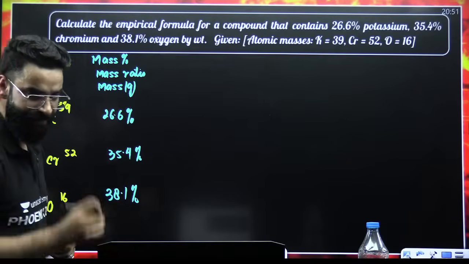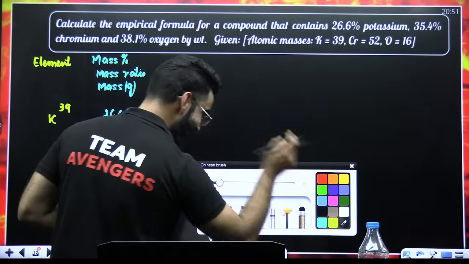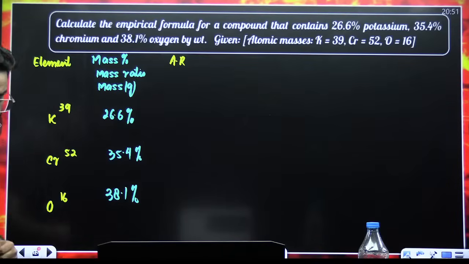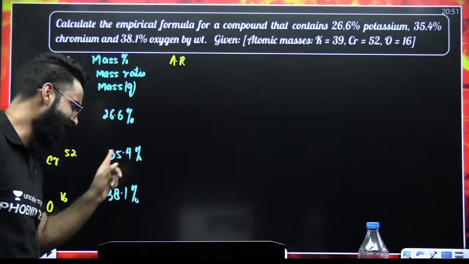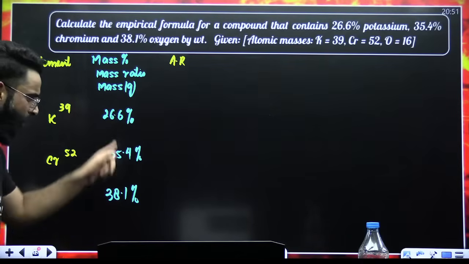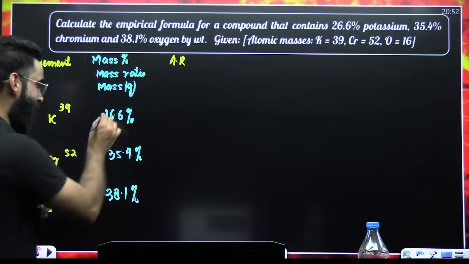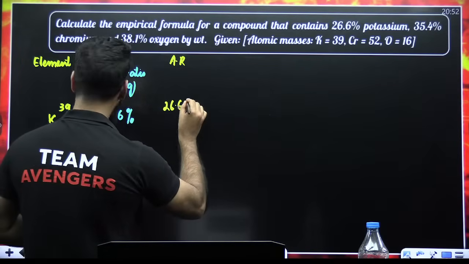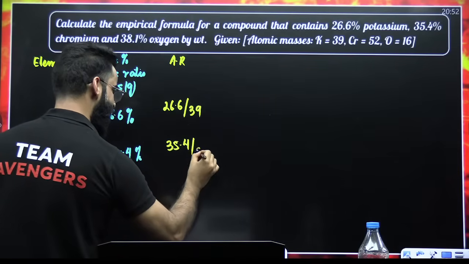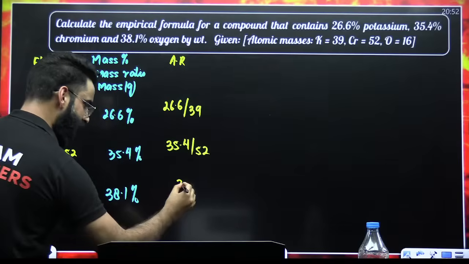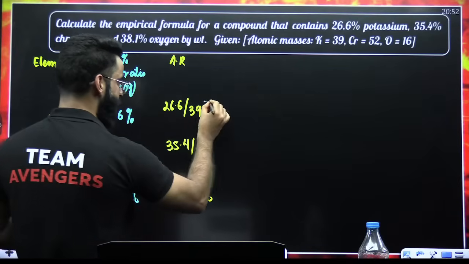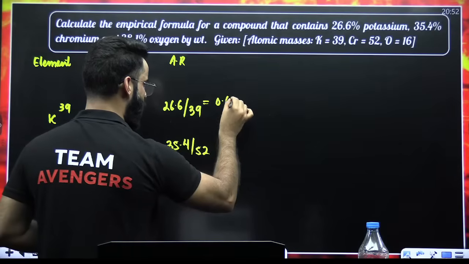My first step always is to get the atomic ratio. How do we get the atomic ratio? Whatever things are given to us, divide all these by their respective atomic weights. So 26.6 divided by 39, similarly 35.4 divided by 52, and 38.1 divided by 16. When you solve this, this value comes out to be 0.68.